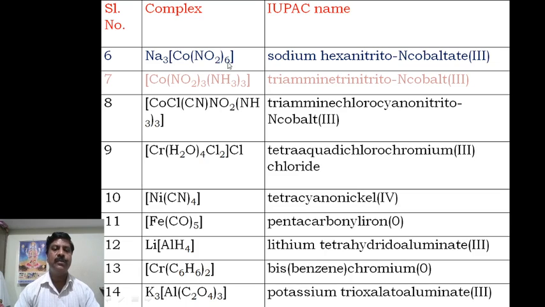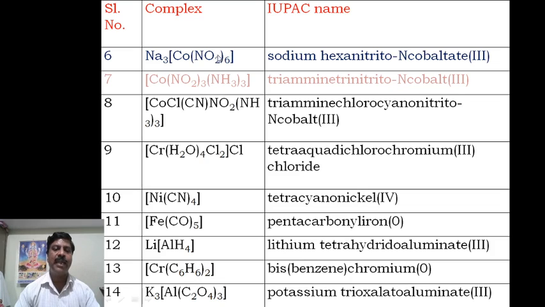Here this is the sodium. Then while naming, this is the hexanitrito-N. Then this is the cobaltate, because it is the anionic complex. And what is the oxidation state?